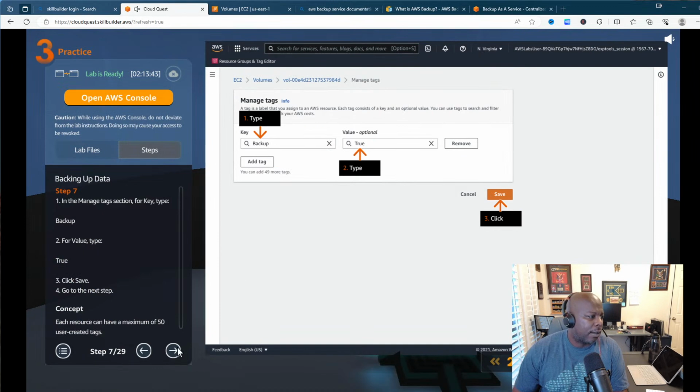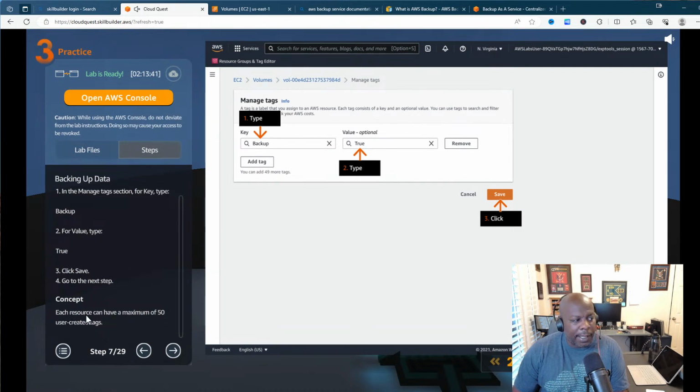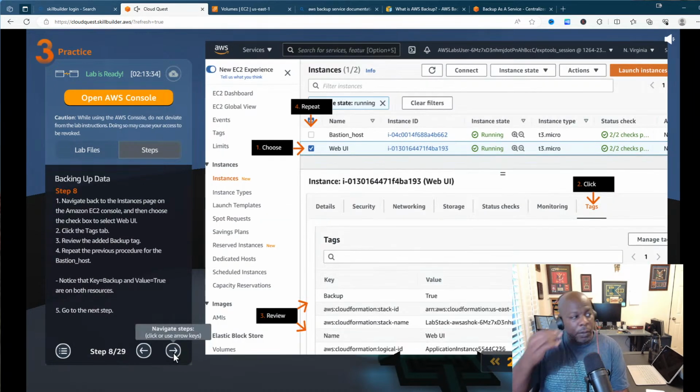All right, so now, the concept behind this: each resource can have a maximum of 50 user created tags. So navigate back to the instances page, the Amazon EC2 console, and then choose the checkbox for the web UI, which is web user interface. Click the tags tab, review the added backups tag, and repeat the previous procedure for the Bastion host as well.